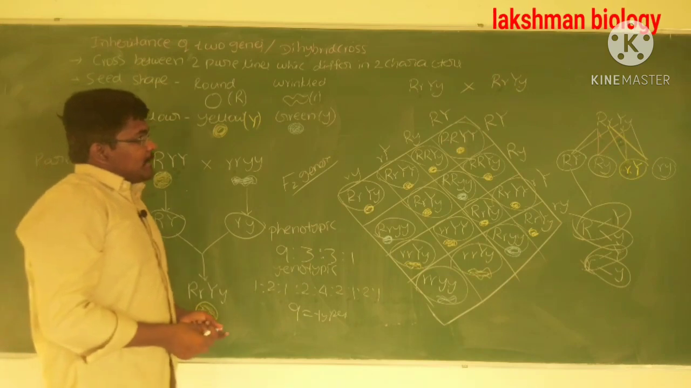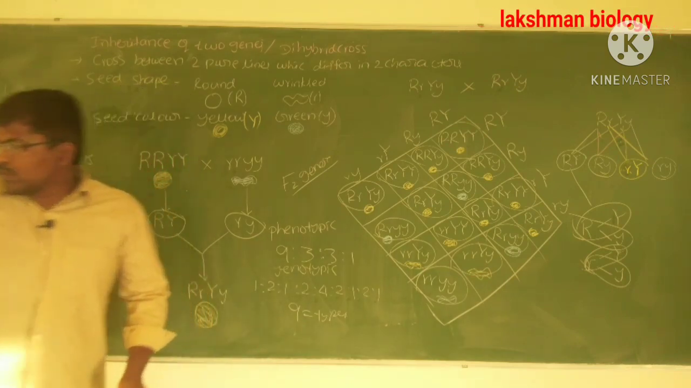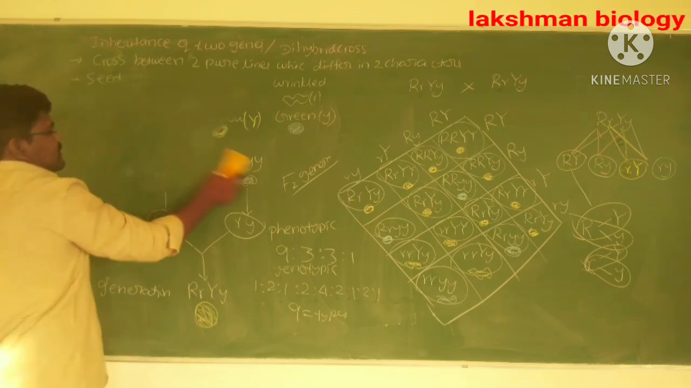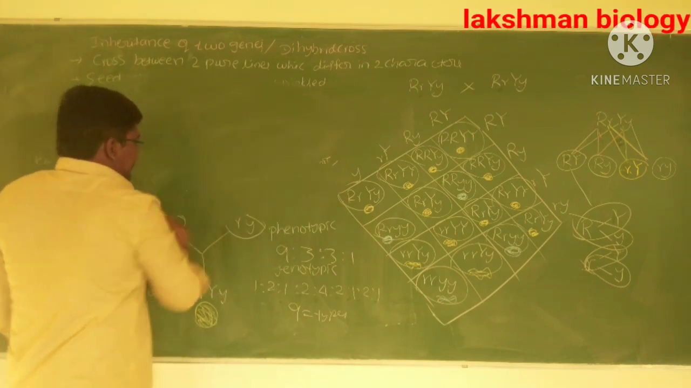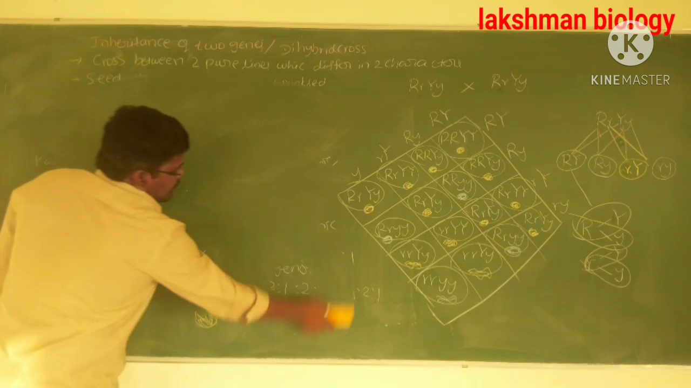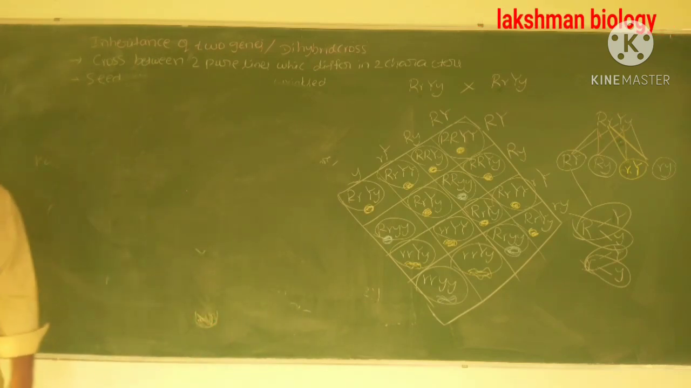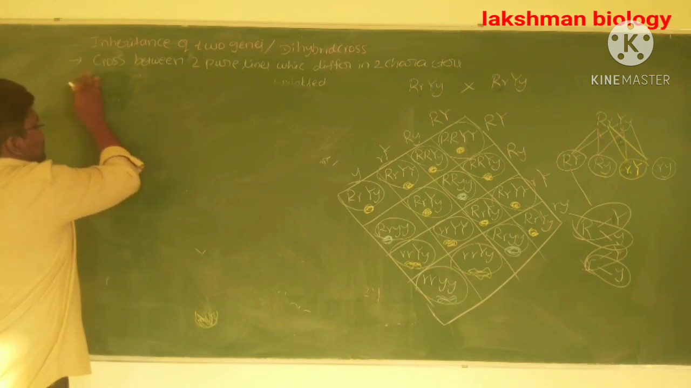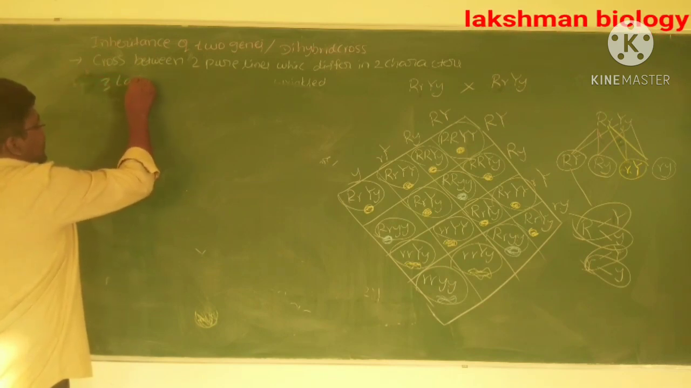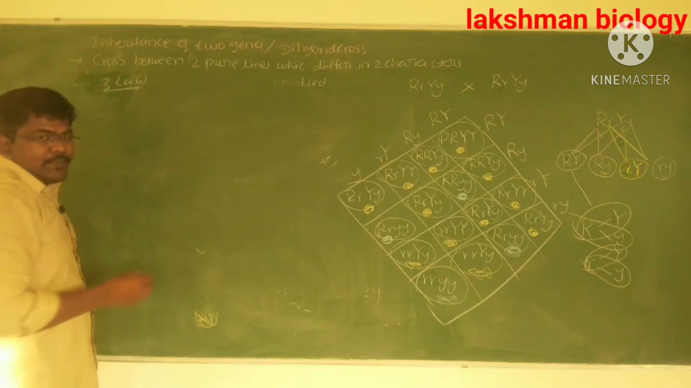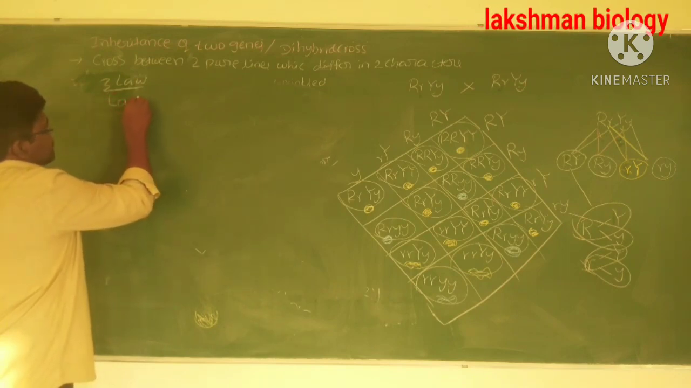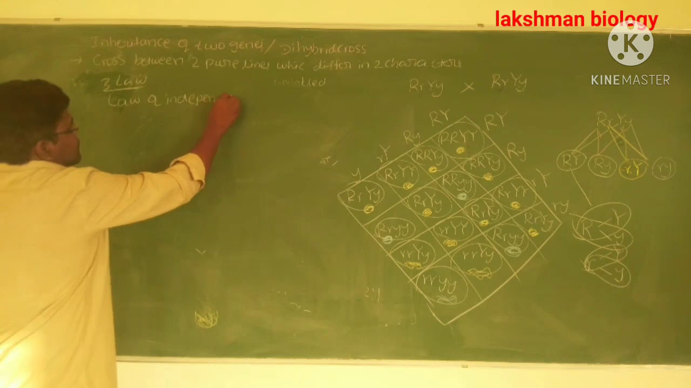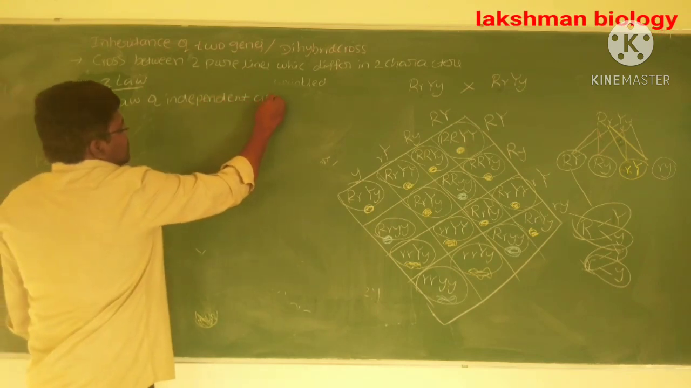Okay, after the completion of the dihybrid cross, we should discuss the law which is explained by Mendel through the dihybrid cross. By the dihybrid cross, Mendel explained the third law. The third law of Mendel is the law of independent assortment.